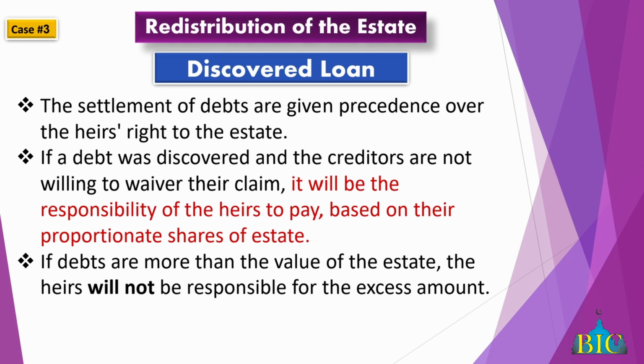If everybody wants to occupy the house, one lives in the house and pays rent to the others, or one heir would buy the house and distribute. Or you can liquidate the whole house, sell it, and divide the cash. There are many ways you can sort all that. One would say, "This is the house, I will take the house, but this is the property I have in Barrackpore, you take that instead."